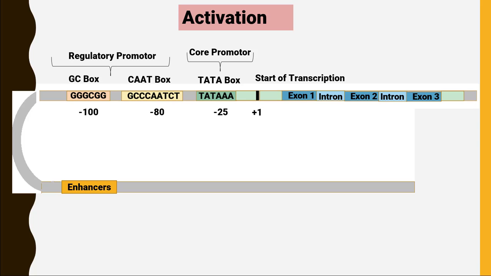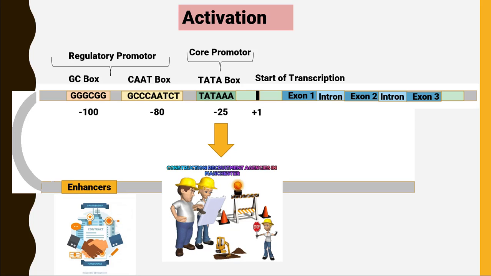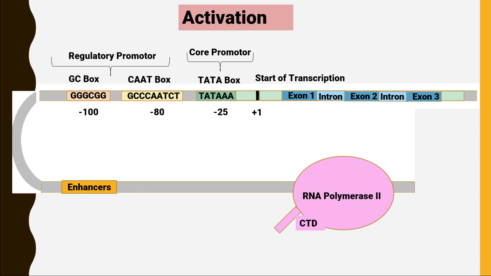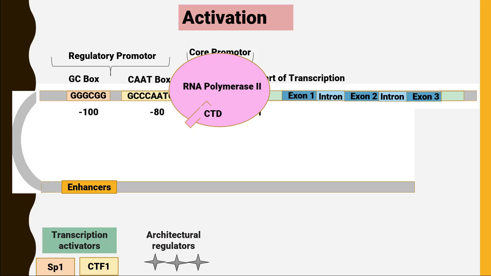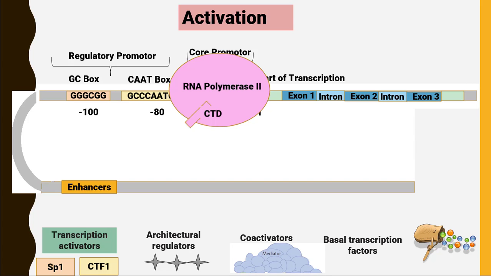So the regulatory promoter is a kind of contract that needs to get signed before the core promoters start the process of transcription. Now, to attach RNA polymerase II to the core promoter site, we need 4 different types of proteins here: transcription activators, architectural regulators, co-activators, and basal transcription factors.